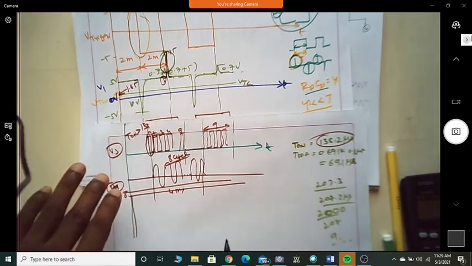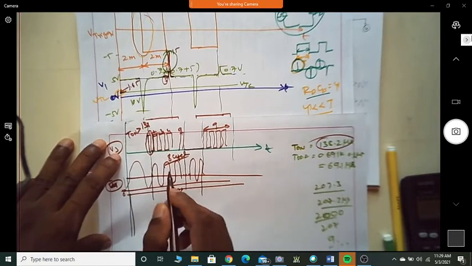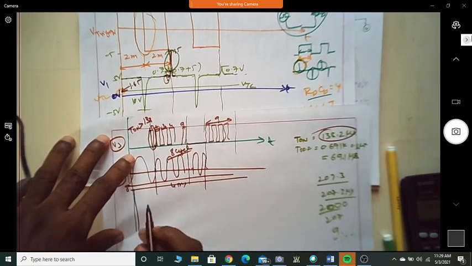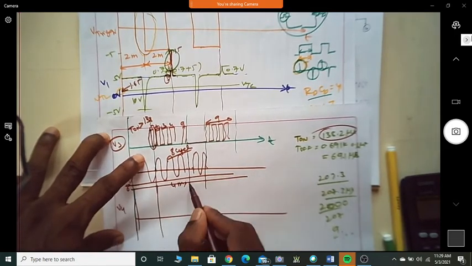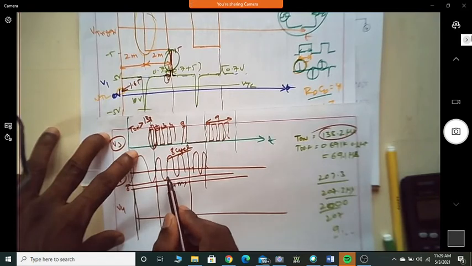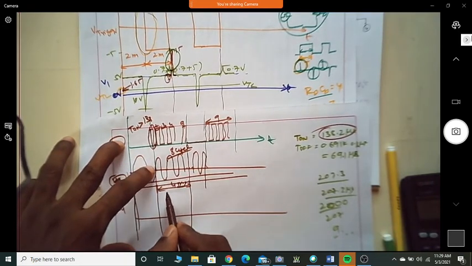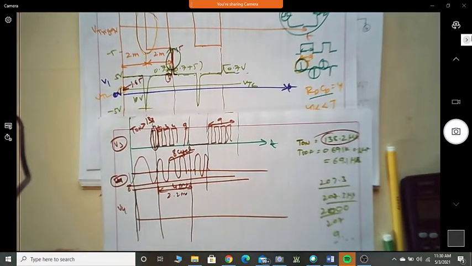Now, what is the expectation? You have a sine wave which is running through the entire time. What is expected? Suppose you are writing V4 during this time, how many cycles are you going to get here in 2.2 millisecond? What is 2.2 divided by 0.5?